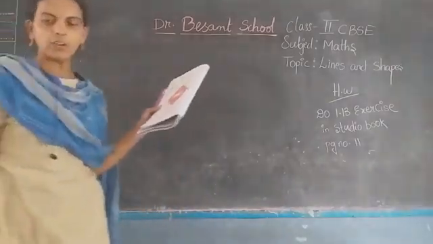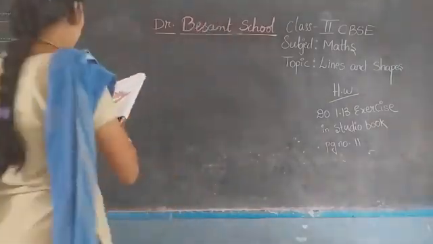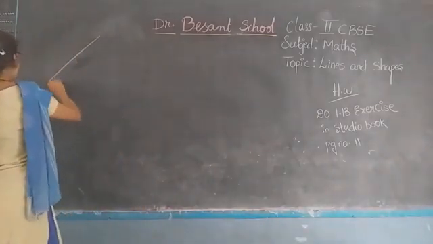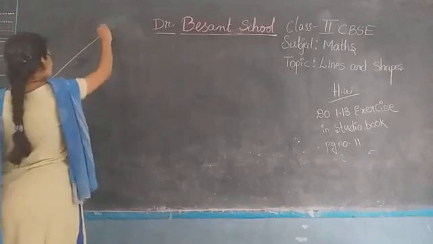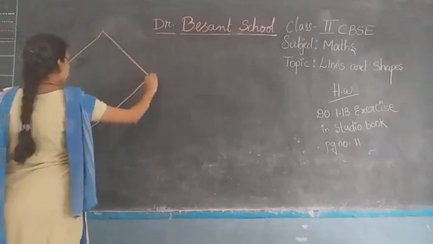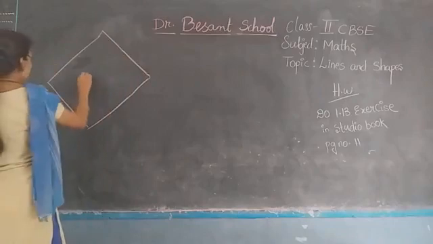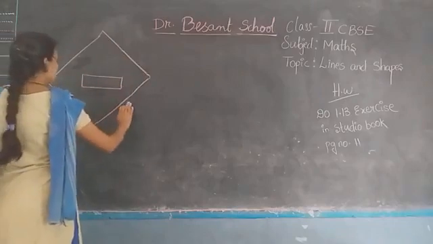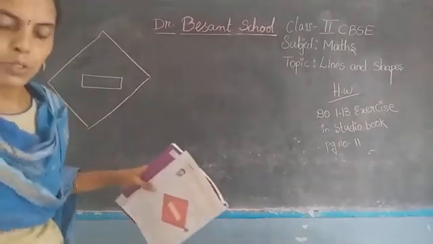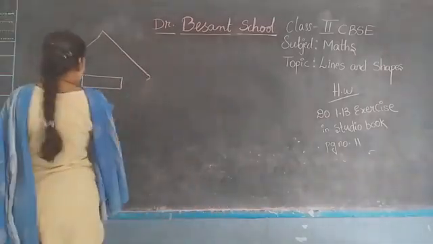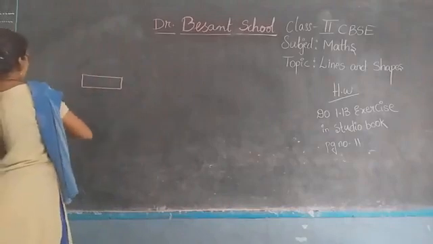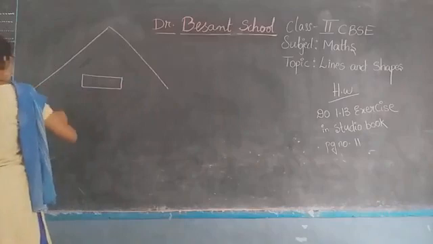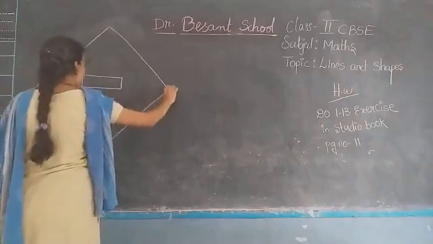So, I will draw the cushion on the board so that it will be clear for you to understand while I explain. This is a cushion and they've given a rectangle here. I'll draw it a little bigger so that you can observe easily. Now see here, this is the cushion given in your book.